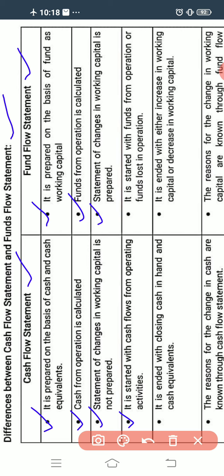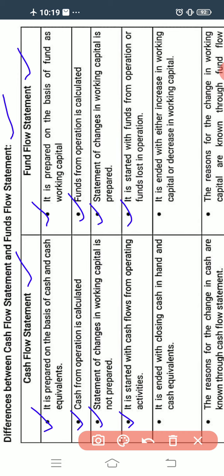Next, the cash flow statement starts with cash flows from operating activities of the business while calculating cash from operation. In the fund flow statement, it starts with the funds from operation or funds lost in operation.